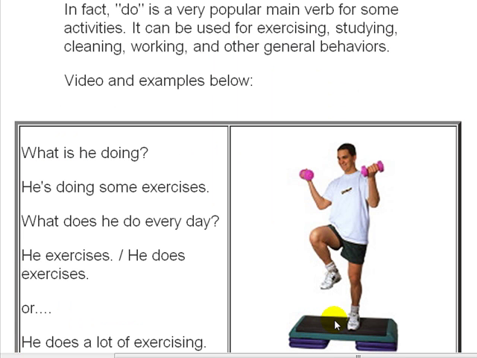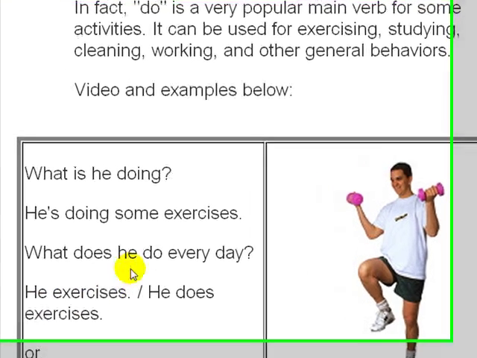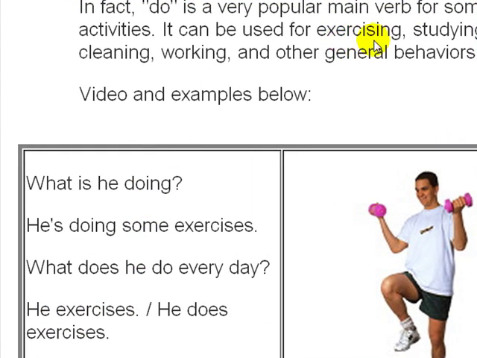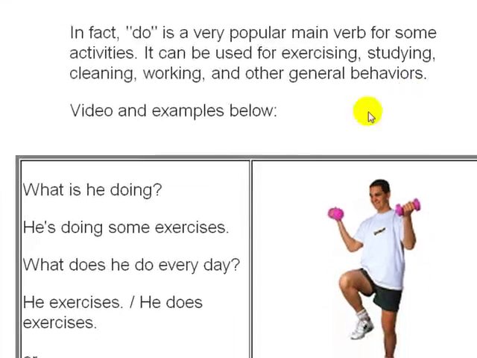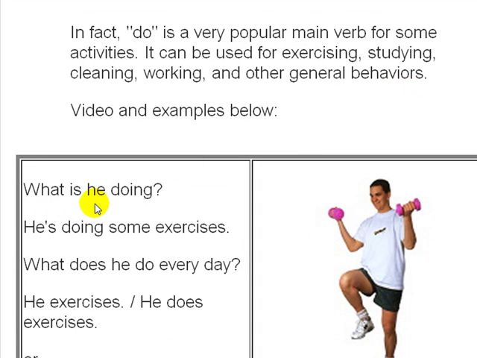Now, I had another one where I tried to distinguish between do and make. Okay, this is do. And it is about action. What type of actions? And here we give the examples of exercising, studying, cleaning, working, and other general behaviors, okay? So we have the question, what is he doing?